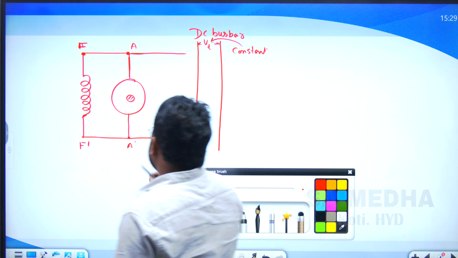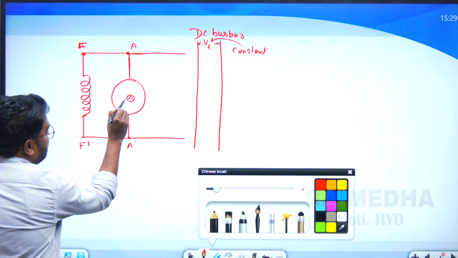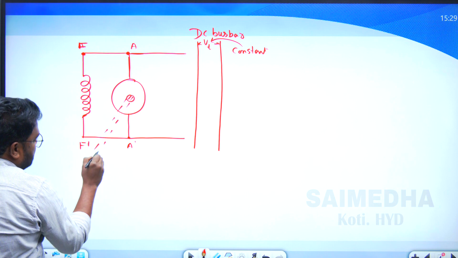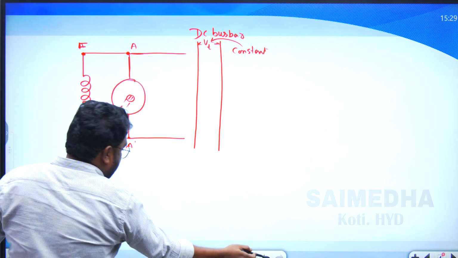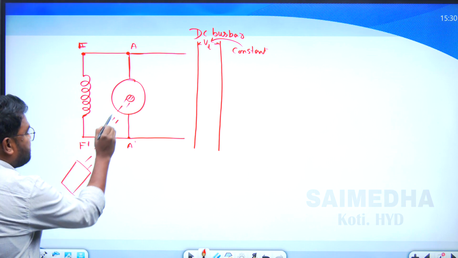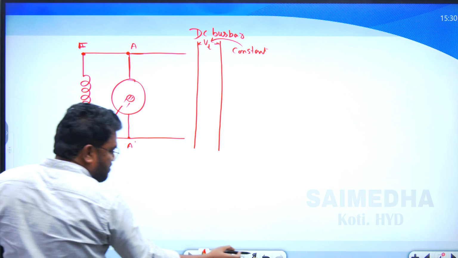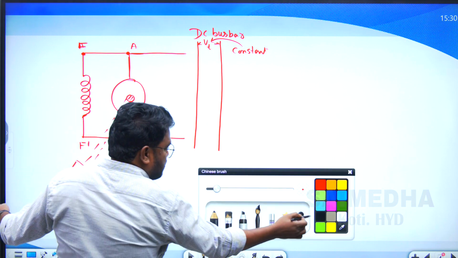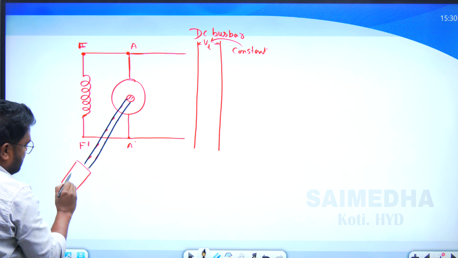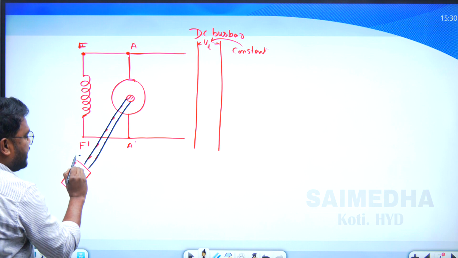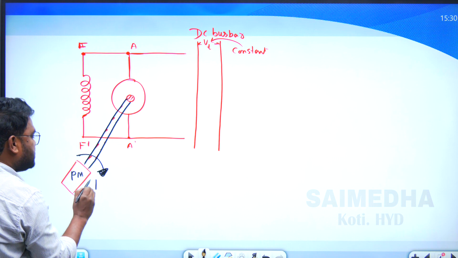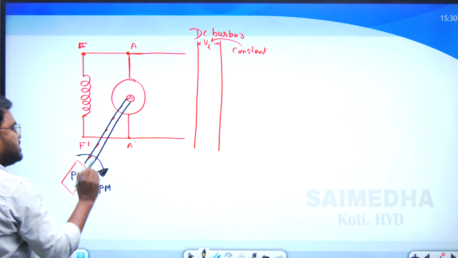Initially, there is a prime mover, which I represent here. This is the prime mover, the PM. It rotates, for example, initially in the clockwise direction. This is the prime mover torque, the TPM.